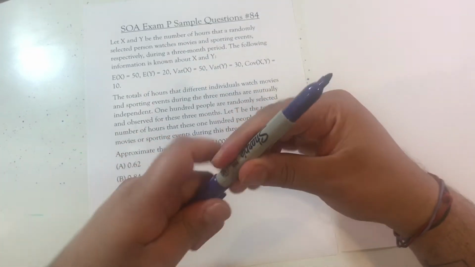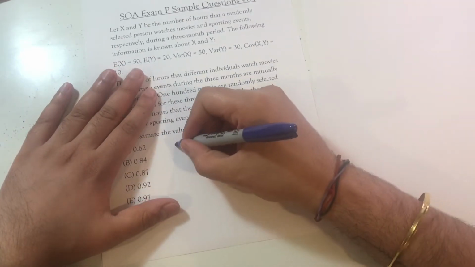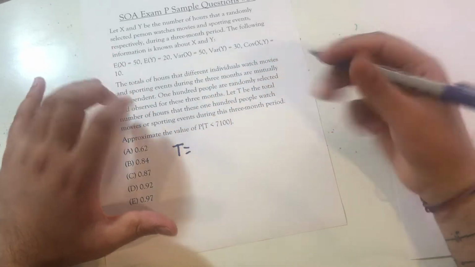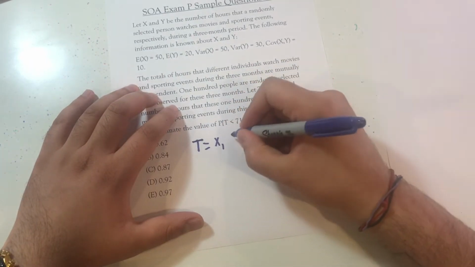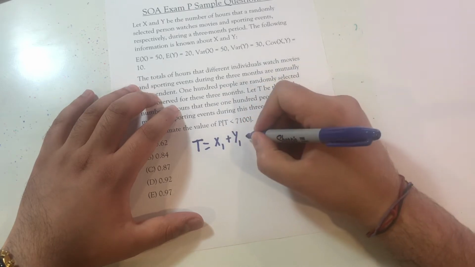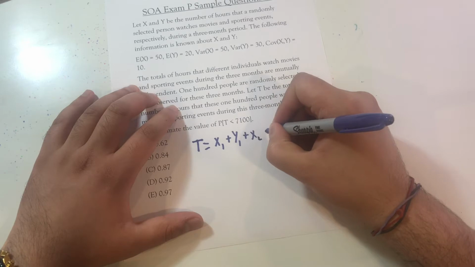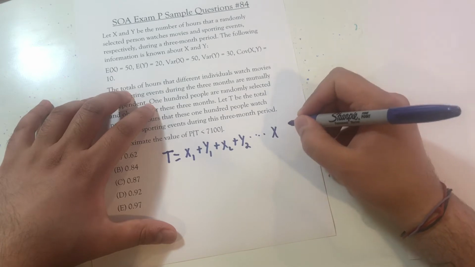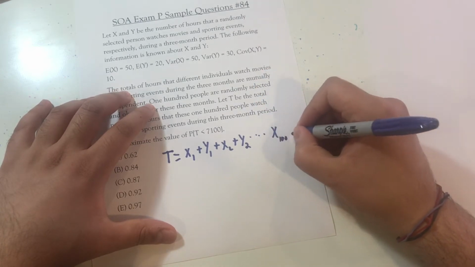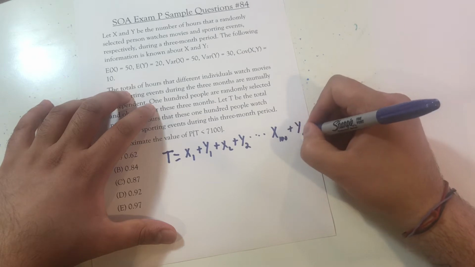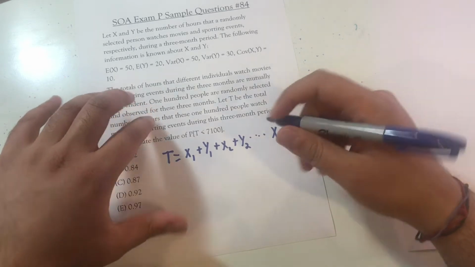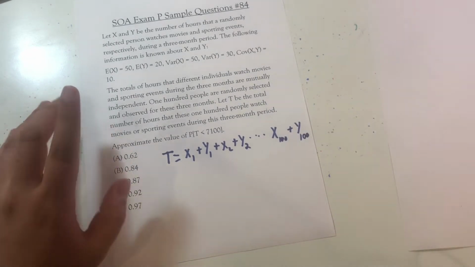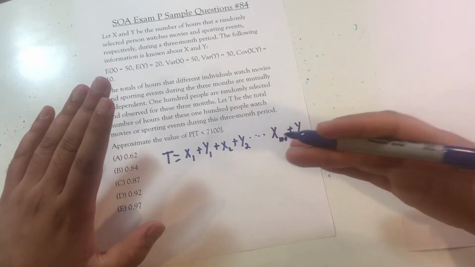We need to find T. So what is T? Well, T would be if I added the hours of all these, the watch time of all these 100 people, right? So it'd be X1 for person 1 plus Y1 for person 1 plus X2 for person 2 plus Y2 for person 2, all the way up to X100, the hours spent watching movies for person 100, plus Y100, the hours spent watching sporting events for person 100, okay? And we've randomly selected these people. Now, like I said, we're going to use the central limit theorem. We're going to use a normal distribution.